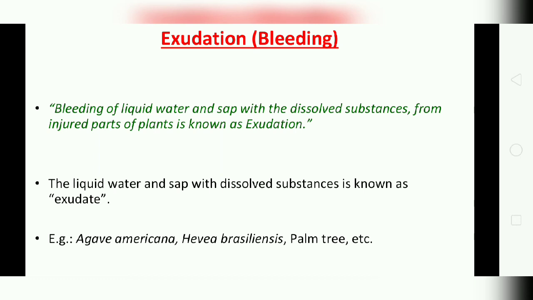It occurs during both day and night time. Water is given out in the form of liquid, latex or sap. It takes place through injured parts of the plant. The exudate sap contains sugar, latex, rubber, or neera, or toddy, okay. The exudated products have more economical value in the market. Examples are Agave americana, and then palm trees are there.